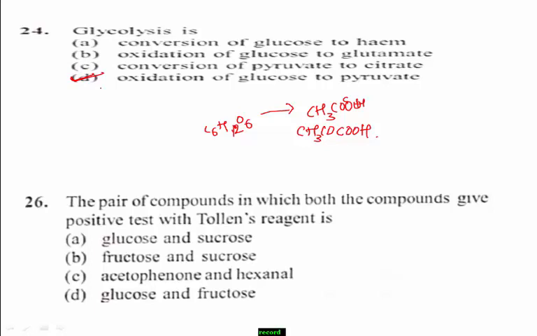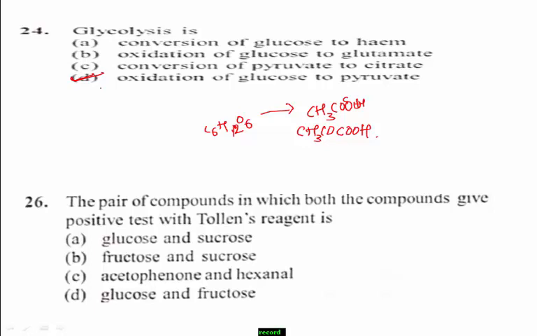Next, question number 26. The pair of compounds in which both the compounds give a positive test with Tollens reagent is: option A, glucose and sucrose, option B, fructose and sucrose, option C, acetophenone and hexanol, option D, glucose and fructose. Which one is the right answer?